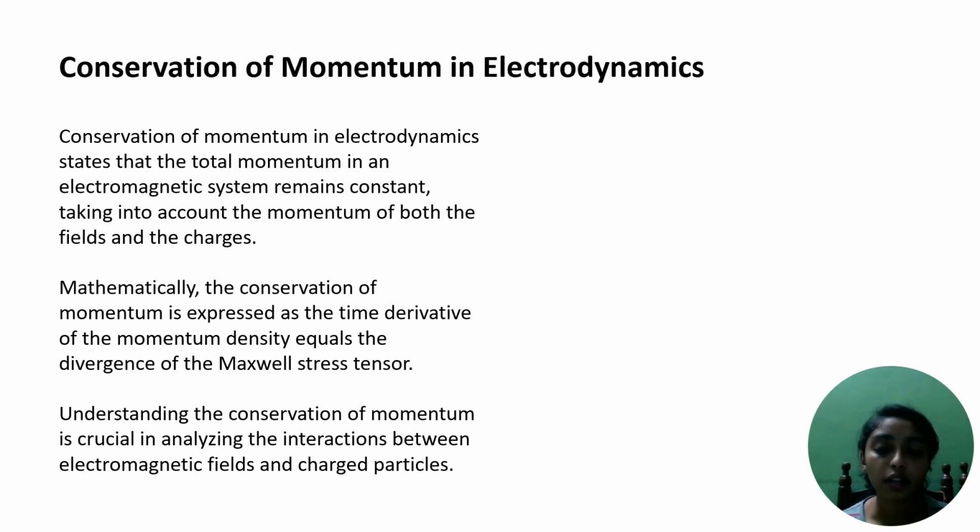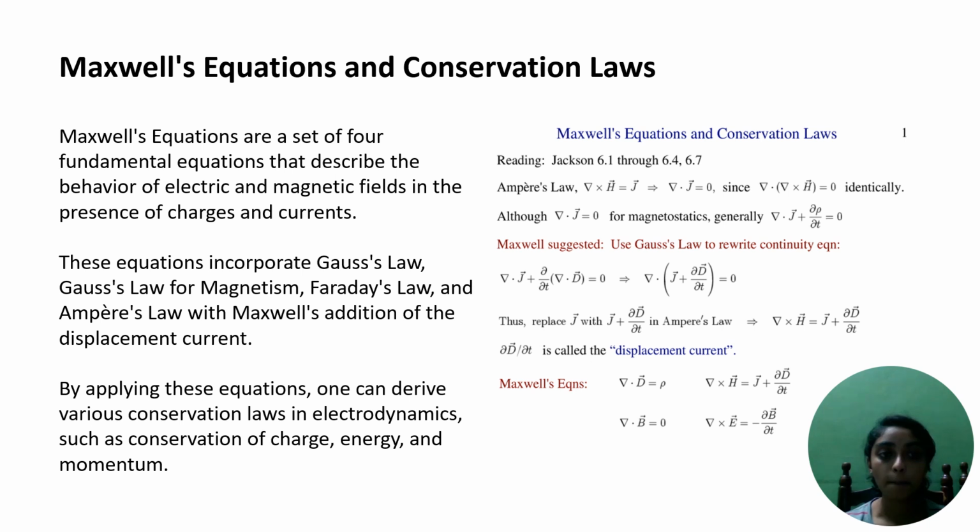Conservation of momentum in electrodynamics. Conservation of momentum in electrodynamics states that the total momentum in an electromagnetic system remains constant, taking into account the momentum of both the fields and the charges. Mathematically, the conservation of the momentum is expressed as the time derivative of the momentum density equals the divergence of the Maxwell stress tensor. Understanding the conservation of momentum is crucial in analyzing the interactions between the electromagnetic fields and charged particles.